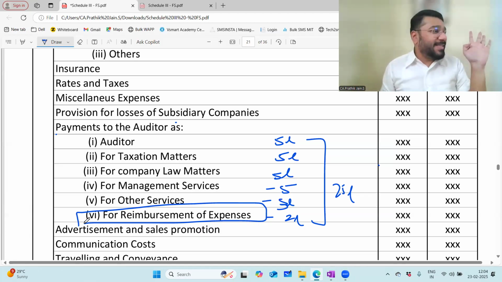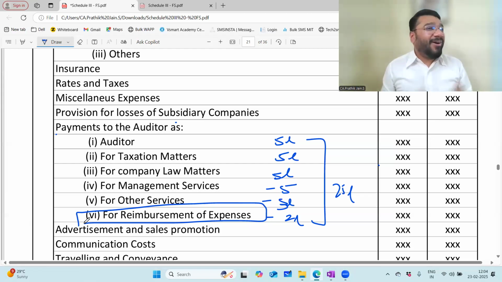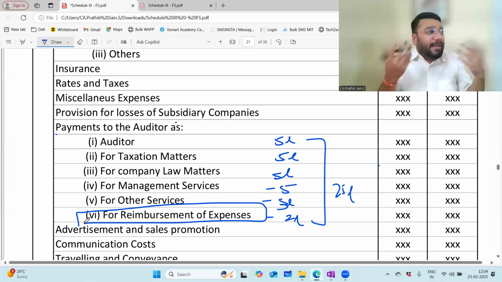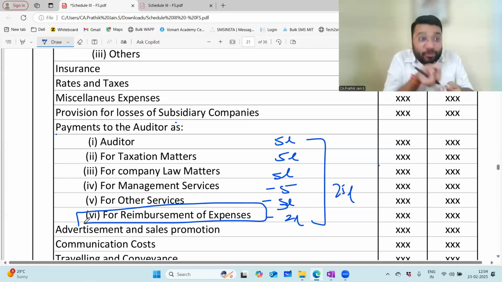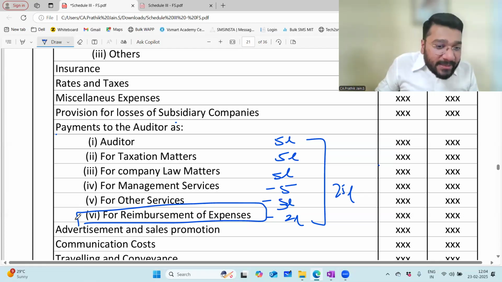Train charges, third AC, second AC, borne by client. Food, accommodation, aircraft, everything. AC cab, all that on the expense of the client. Now, if the client pays it, that's a direct expense. But sometimes you pay it because the client at that point of time doesn't have money in hand. Poor fellow should have money in his pocket every time, no? So you paid the money and later you can get it reimbursed. So reimbursement to be shown separately here.